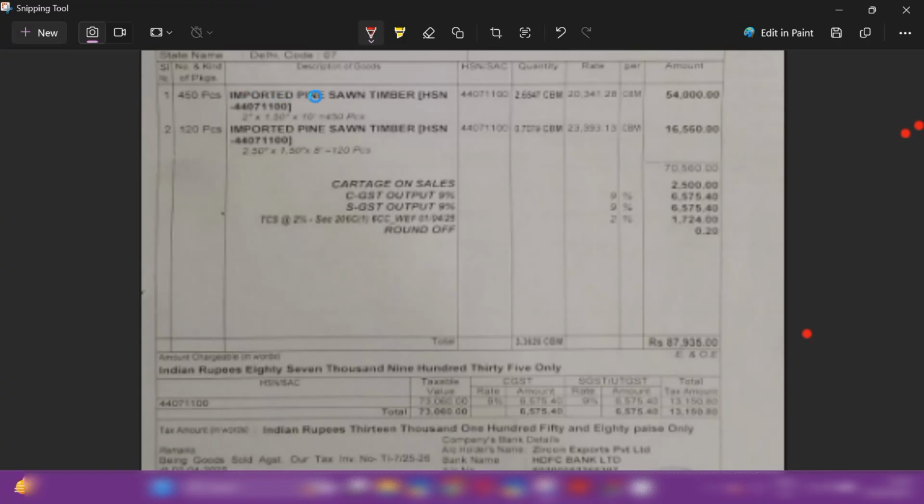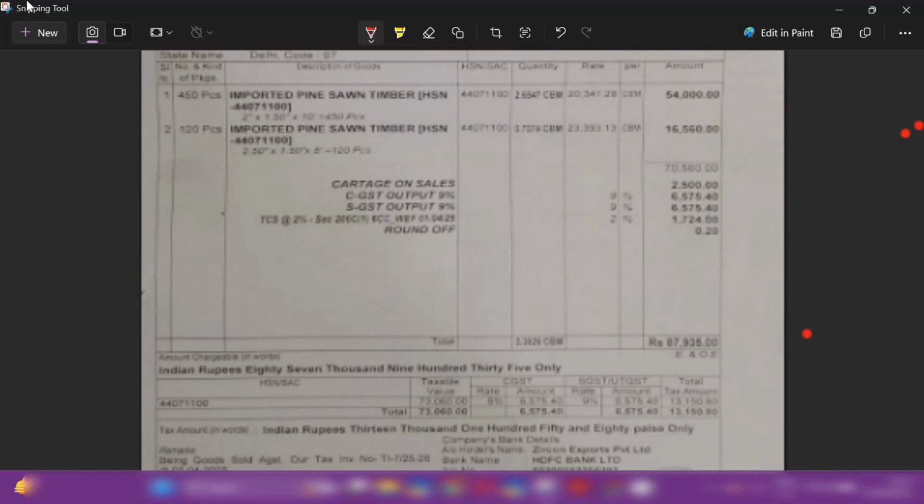This is the screenshot of the original invoice in PDF. In this invoice you can see we have purchased two items, imported pine sawn timber, and again imported pine sawn timber. You can see HSN, quantity and rate, and after that there is a freight charge of 2500, and then 9% tax has been calculated, and TCS at the rate of 2%, 1724. This is the TCS calculated at the rate of 2%, because this is an invoice after 1st April 2025. So that's why TCS has been collected at the rate of 2%.